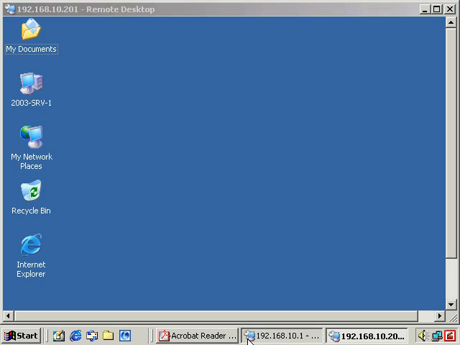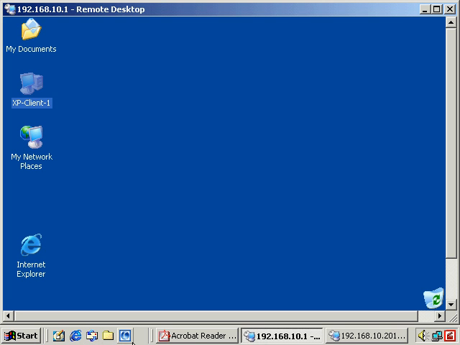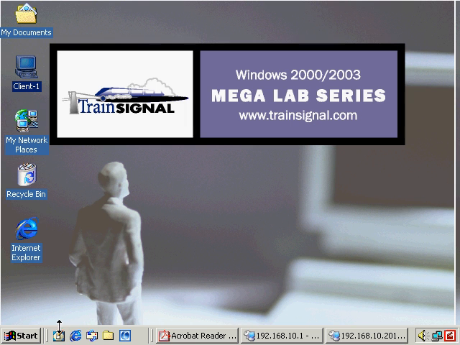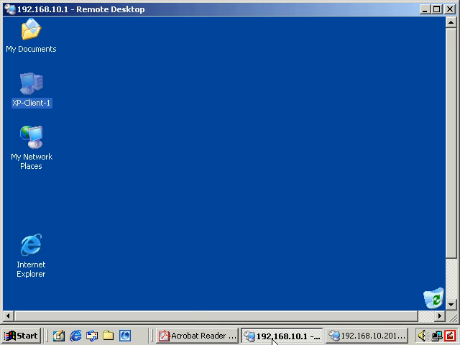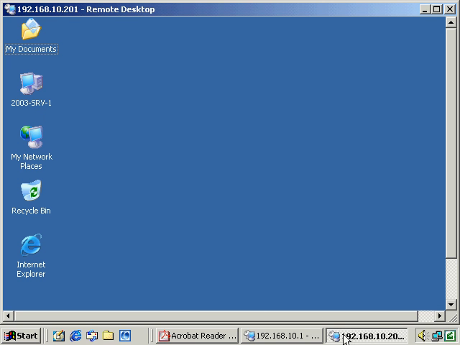Down here, this is my taskbar for my Windows 2000 Professional system, the base system. If you click this Show Desktop button here, it takes me right to this desktop. Then when I open up this session, this takes me to my XP session, this takes me to my 2003 session, so now I have the ability to see all 3 of these machines fairly quickly.